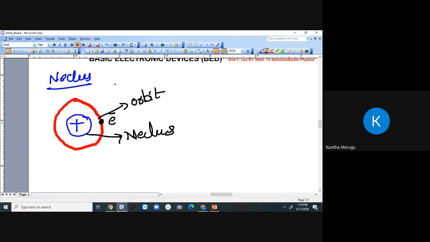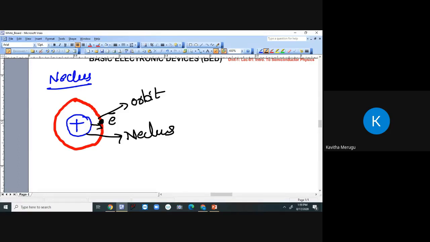Okay, you might have understood what is meant by nucleus. The nucleus is the center point of any atom which holds the positively charged protons and the neutrons at its center, and around it orbits are drawn where electrons move, displayed at a certain distance from the nucleus.